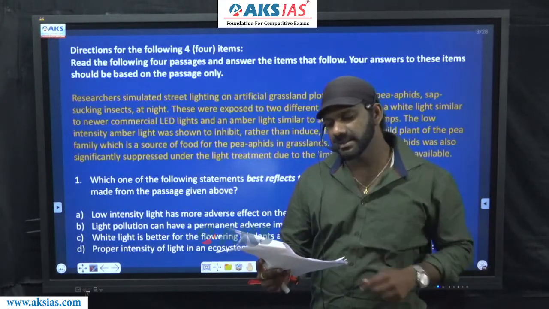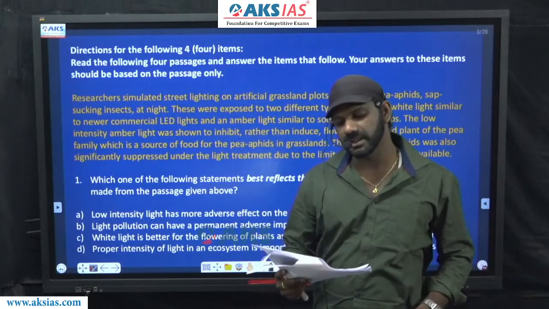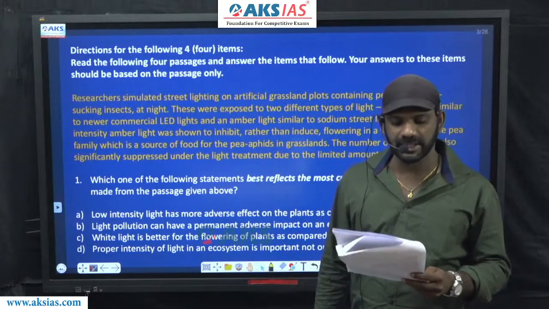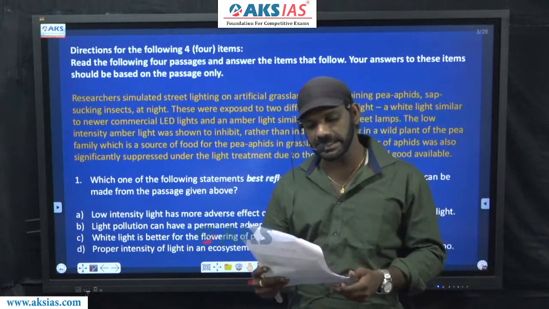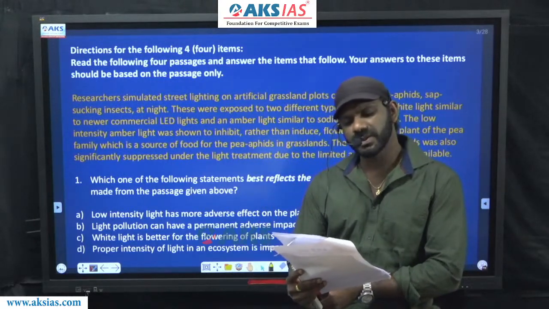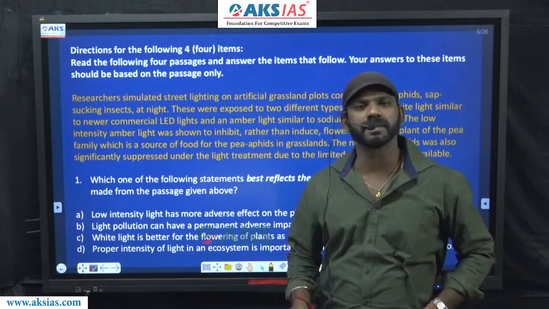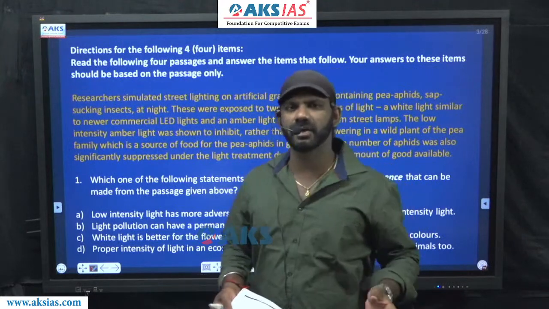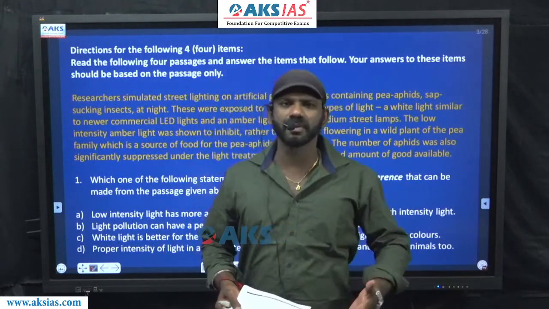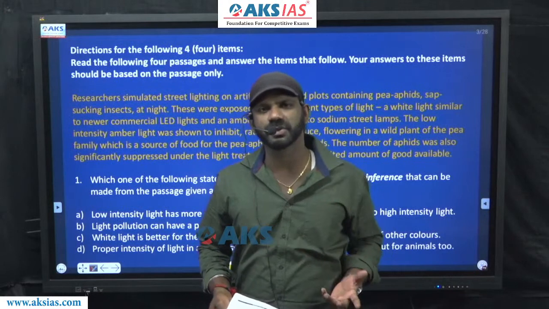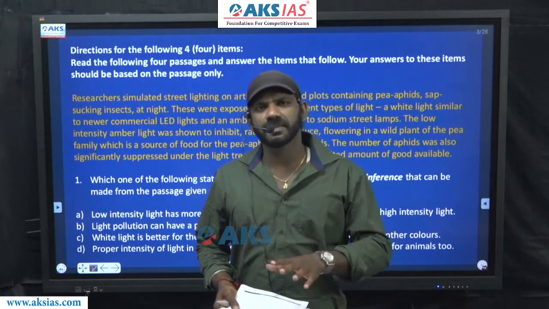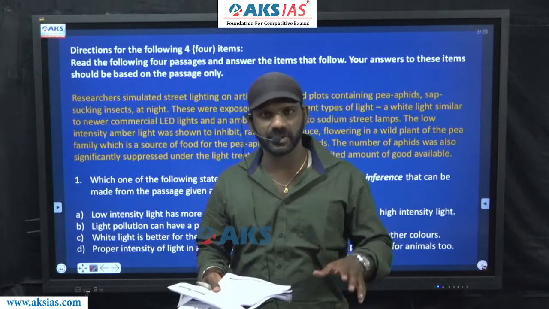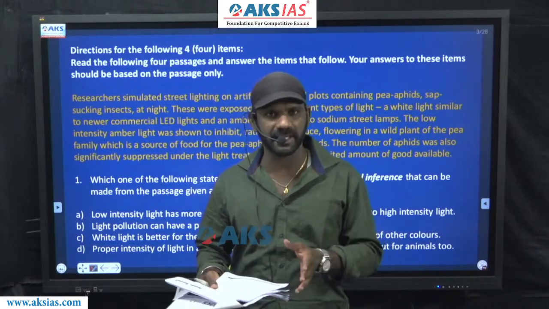Researchers simulated street lighting on artificial grassland plots containing pea aphids, sap-sucking insects at night. These were exposed to 2 different types of light, hyphen. Now hyphen is termed as an apposition, as are colon, semicolon, brackets. Now what comes after an apposition explains what comes before it. There's a rule regarding appositions, right? These punctuation marks: colon, semicolon, hyphen, brackets.